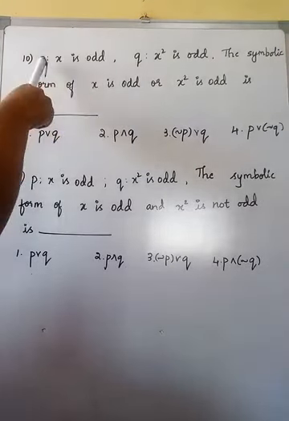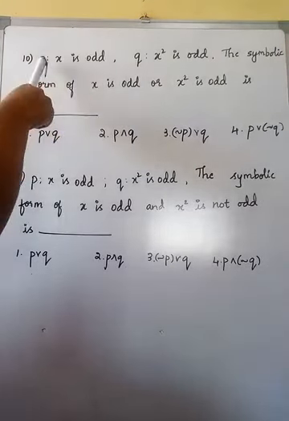P: x is odd, Q: x square is odd. The symbolic form of "x is odd or x square is odd". So here previously we had statements given to us, yes or no. Here we have the symbols. Okay, we need to check which is the appropriate symbol for "x is odd or x square is odd".